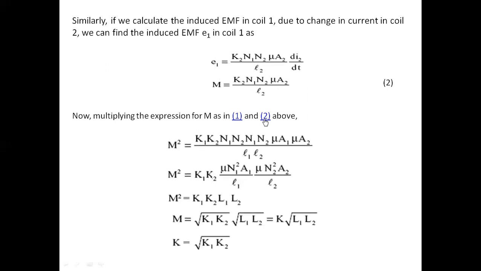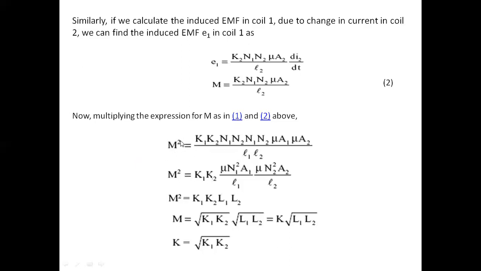The first one is K1 N1 N2 mu A1 by L1, that is M. The second one is K2 N1 N2 mu A2 by L2, that is M. You are multiplying equation 1 and 2.